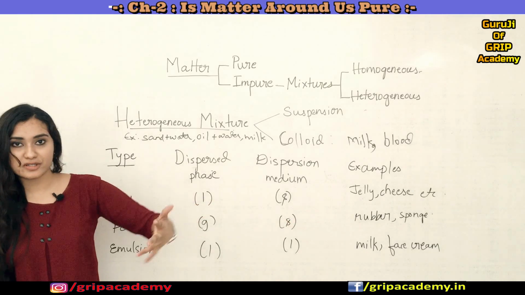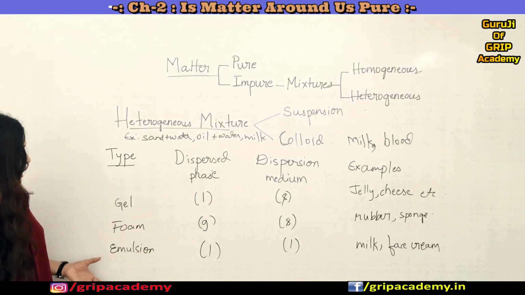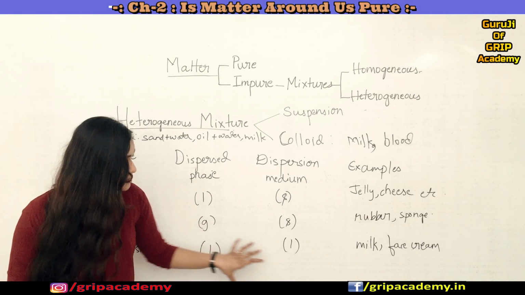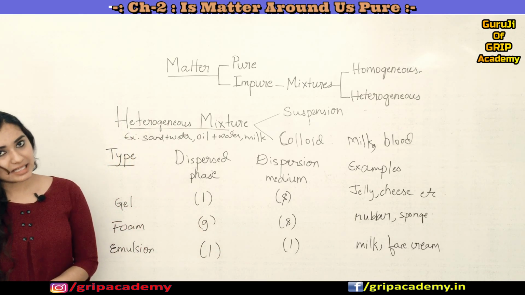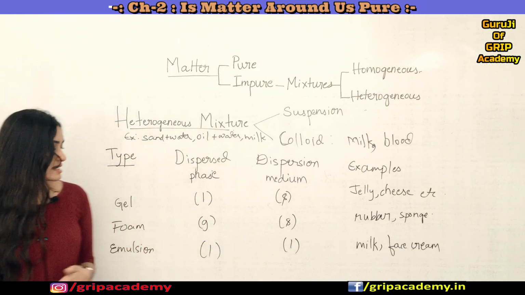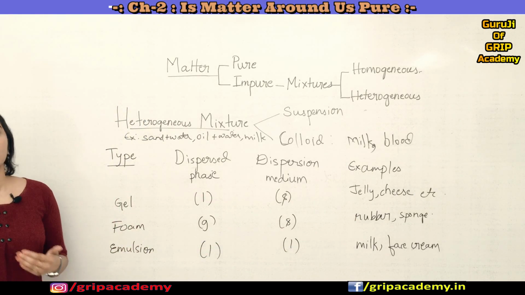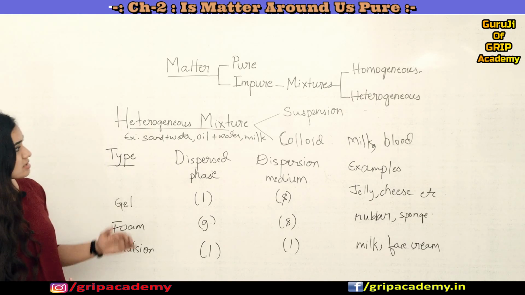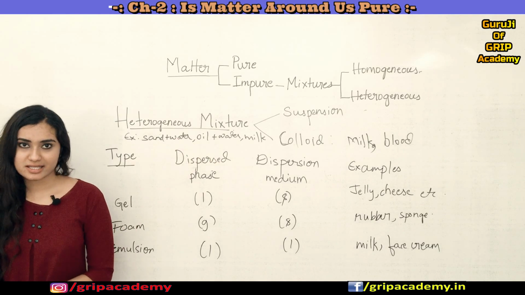Examples are rubber and sponge. And there is something called an emulsion, where the dispersed phase and dispersion medium are both liquid. Examples are milk and face cream. These are all examples of emulsions, and we have many more types like aerosol, solid sol, and sol. So this is all about colloids. Fine.